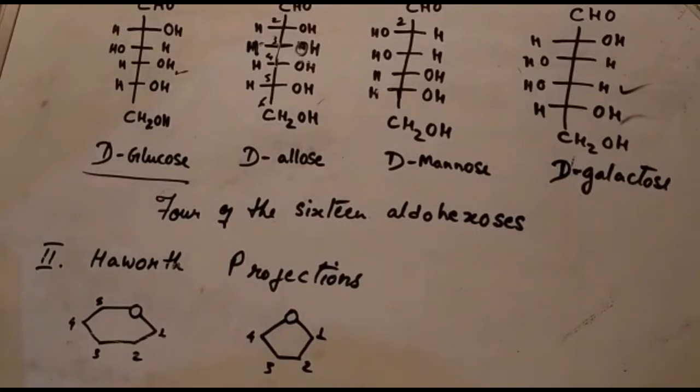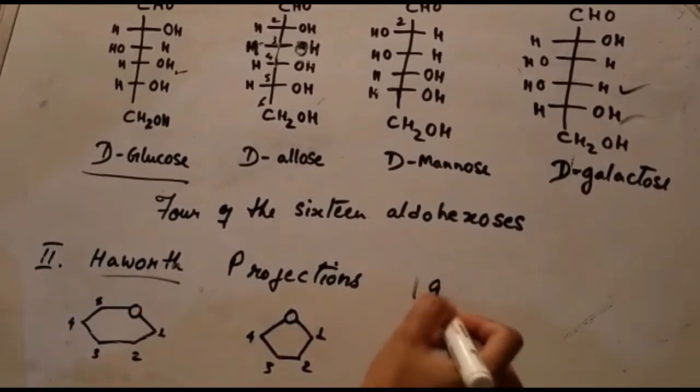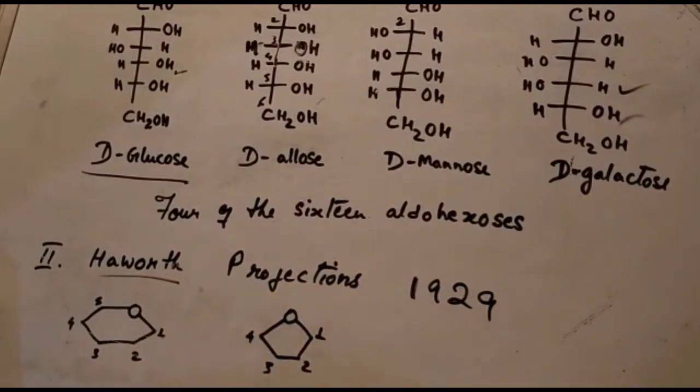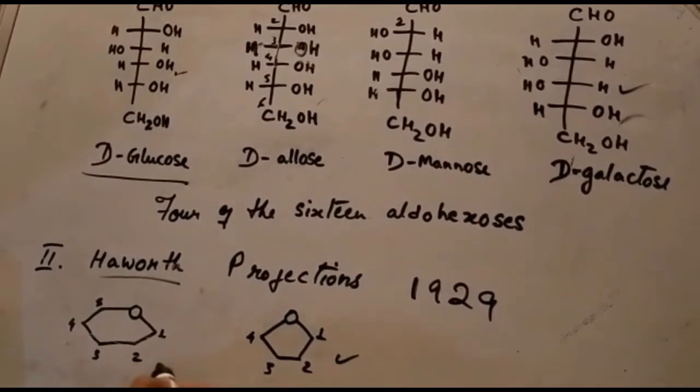Now this ring structure was proposed by Haworth in the year 1929. And he based his proposal on the scheme in which all the sugars forming either 5 or 6 membered rings are termed as furanoses.